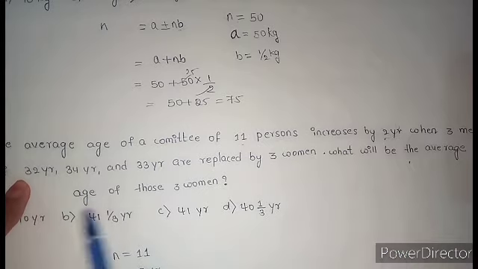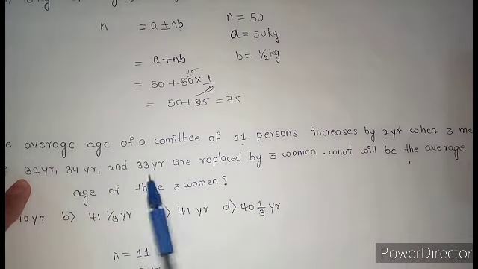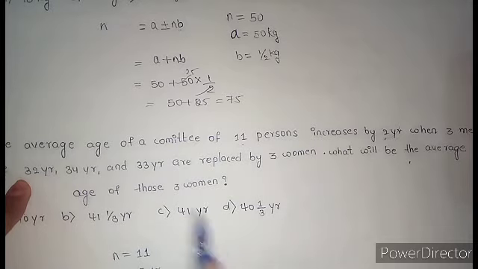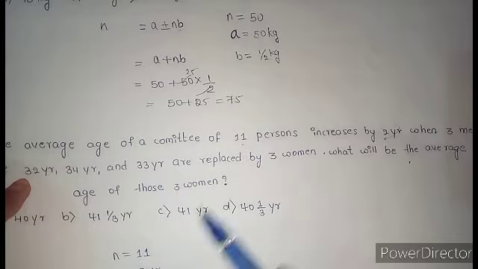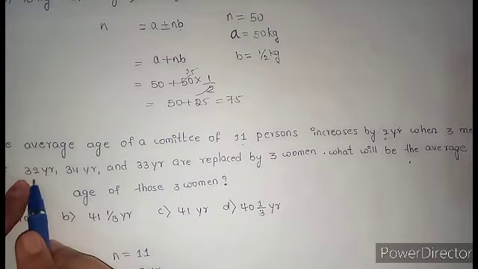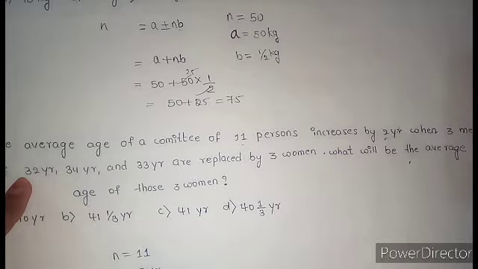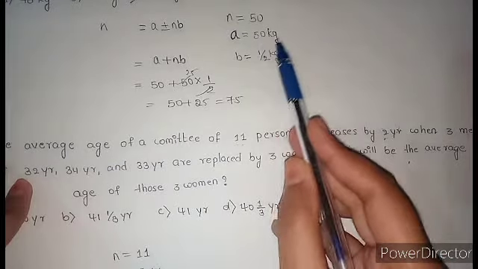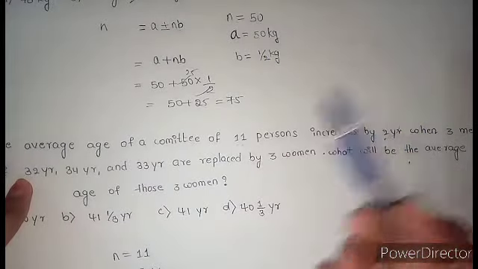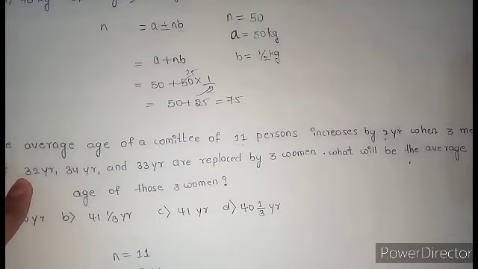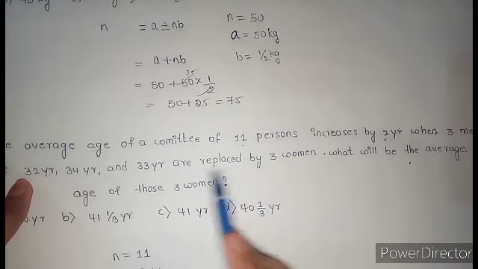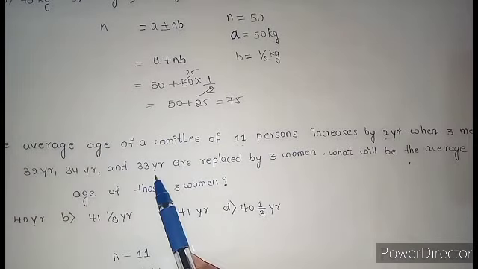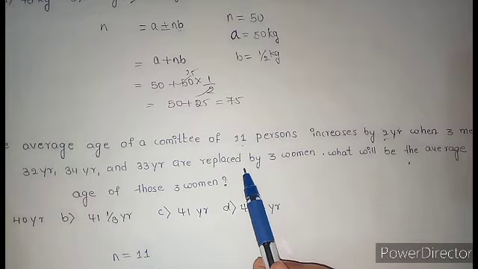Now you will get the doubt. Here A is 3 numbers, 3 ages are given. You just have to add them up, that's it. If I have 5 ages, just add that. 7 ages, add that. Okay, no need to worry. If 1 is given, just take A is equal to 50, just one thing is given, just one left the group. Here 3 members are leaving the group, so 32 plus 34 plus 33 is A. They are replaced by 3 women. In the place of 3 men, 3 women are replaced.